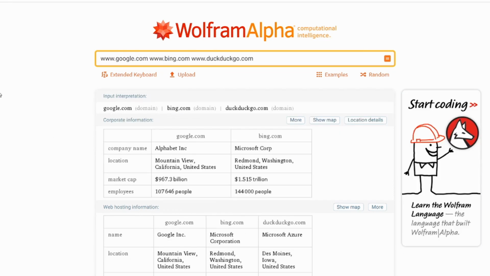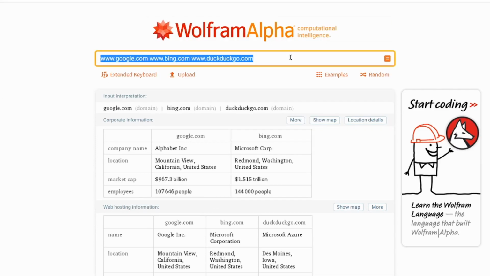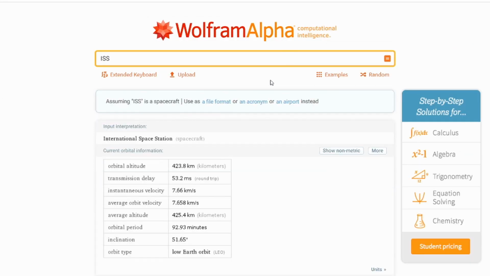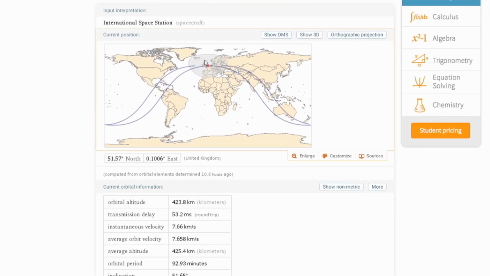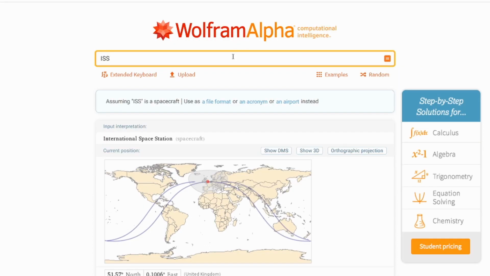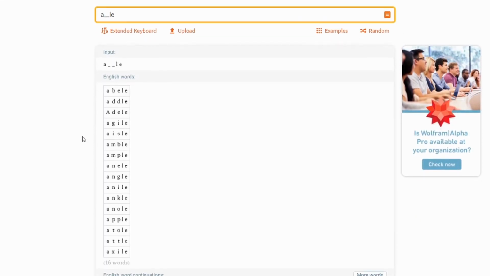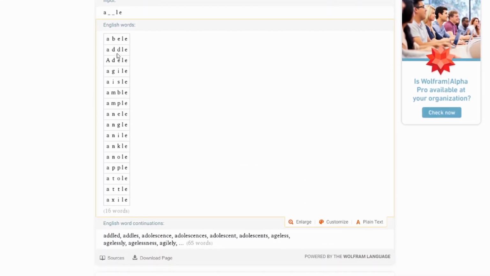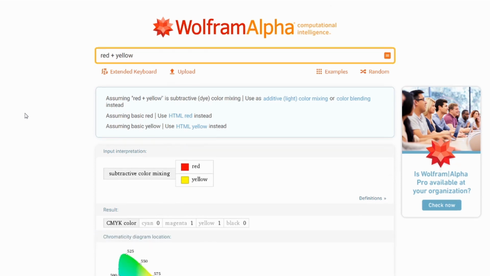For this, and more. It can also do some real-time calculations too. If I type in ISS, it gives the current location where the International Space Station is. And it can also calculate where it will be in future time. Look at here. Not only maths, but WA is also the topper in any calculations. Let's take word problems in this case. If I type this, it shows all the possible combinations that can be given for this sequence. It also fits the number series and more you don't even expect, like colors in this case.